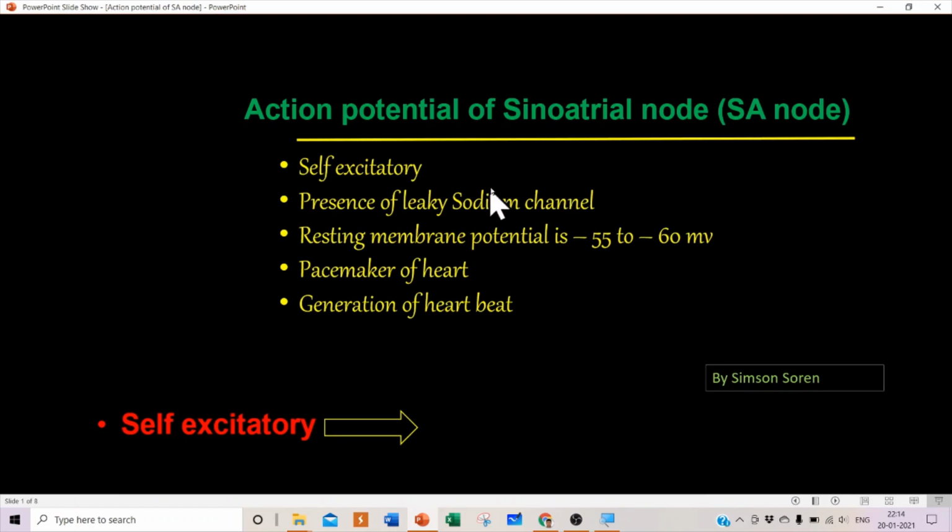Because of the leaky sodium channel, they are self-excitatory, and it takes the lead, generates the action potential and distributes it all over the heart, followed by the contraction or heartbeat, contraction of the atrium and the ventricle.